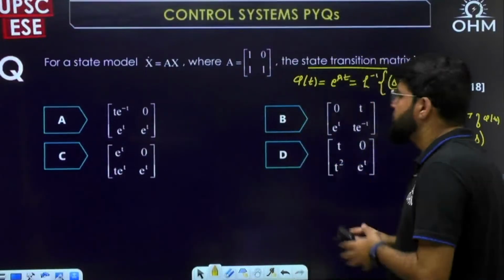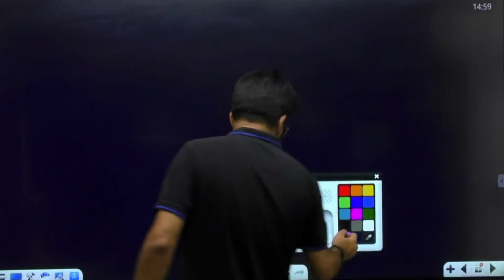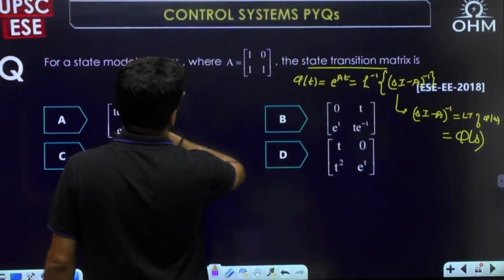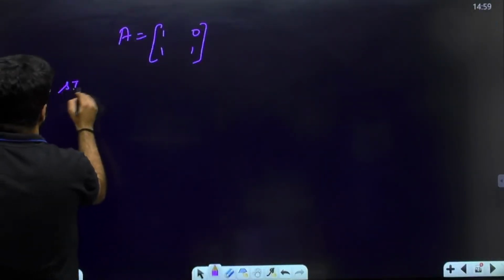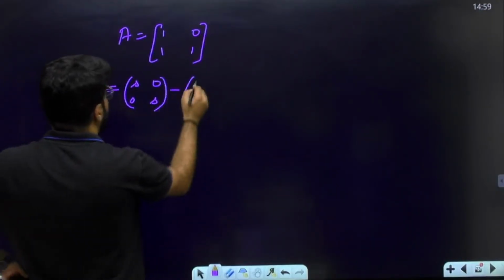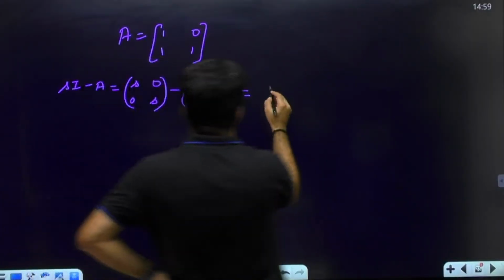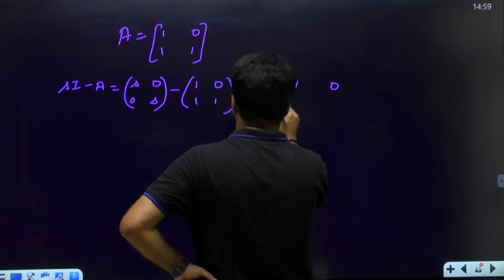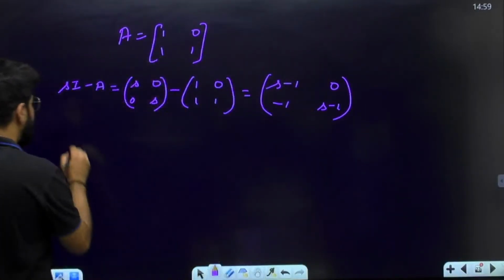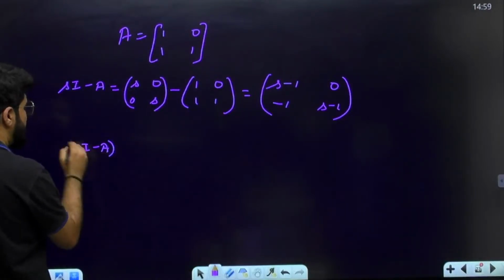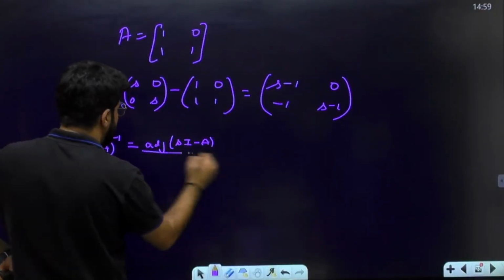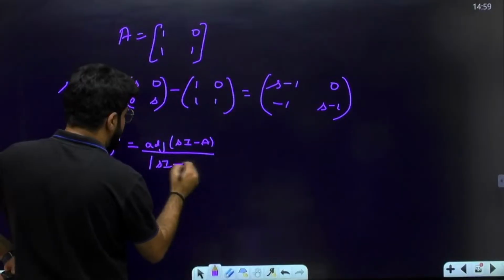Let's start solving. The A matrix is given as [1 0; 1 1], correct? Now what is going to be sI minus A? sI is [s 0; 0 s], sI minus A matrix. Subtracting them, I get s minus 1, 0 minus 0, 0 minus 1, and again s minus 1. Now I need to create the inverse of this matrix. What is the formula for inverse? Adjoint upon determinant. So adjoint of (sI minus A) divided by the determinant of (sI minus A).